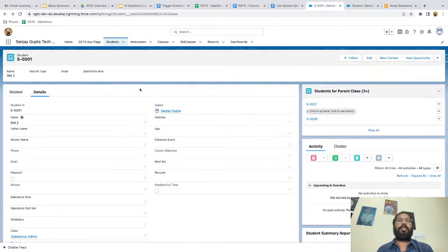So you are on a child record, and all other children which are siblings or classmates of the student, those related to the same parent, that information you can see here with the help of related list single. So I hope this information is fruitful for you.